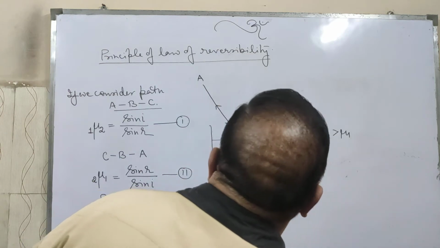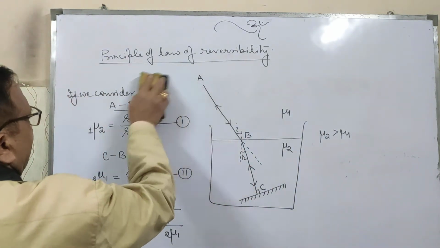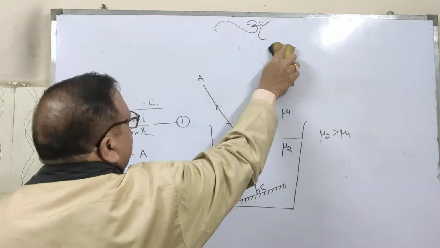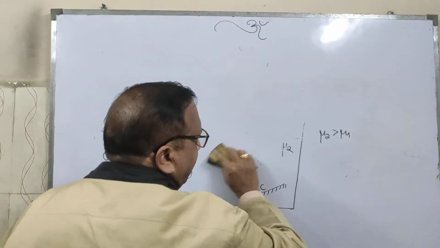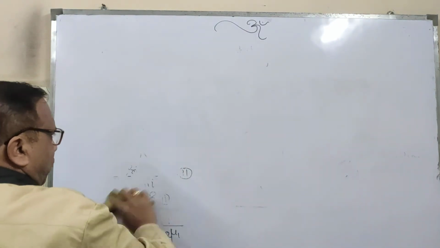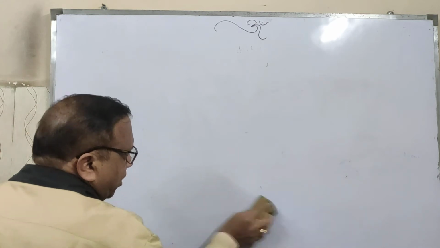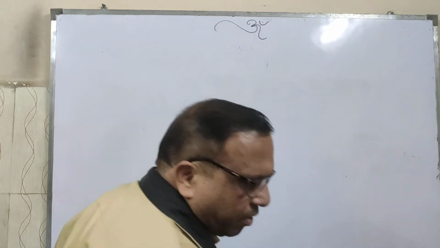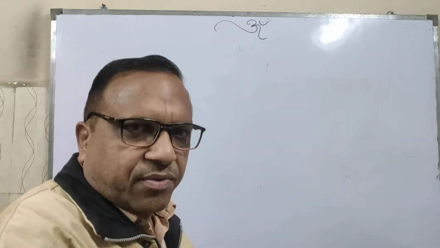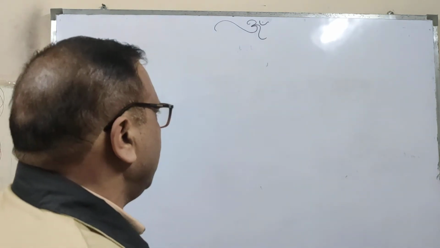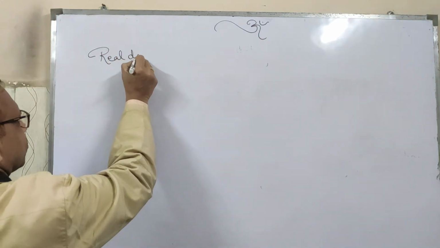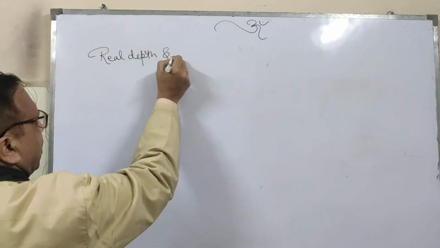Is it right? Now the real depth and apparent depth. I think all of you have observed, whenever you see the bed of the swimming pool or a coin which is immersed in water, it appears raised. It means the apparent depth is lesser as compared to real depth. Why does it occur? It means the real depth and apparent depth.